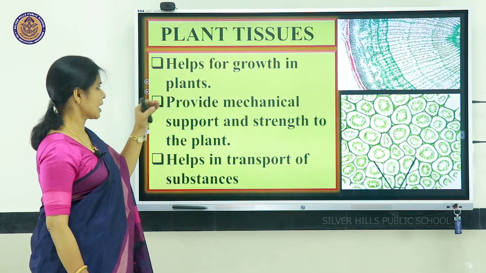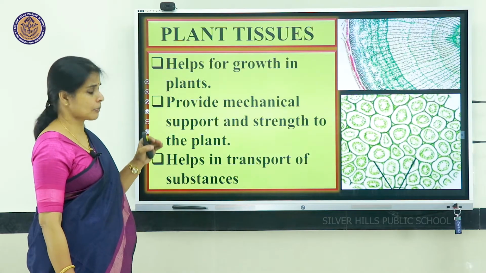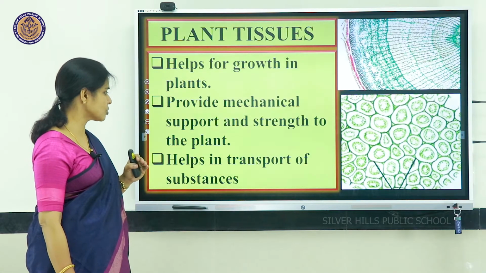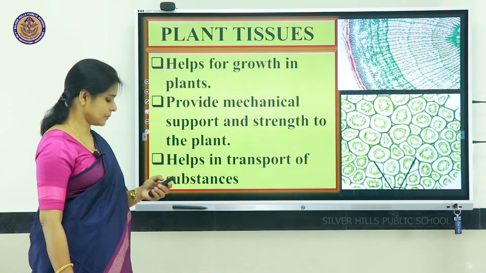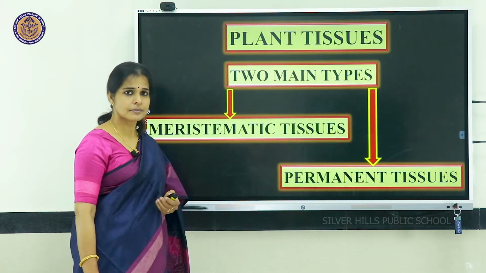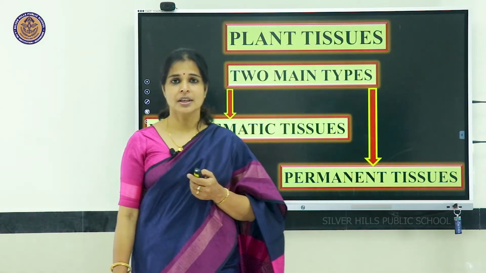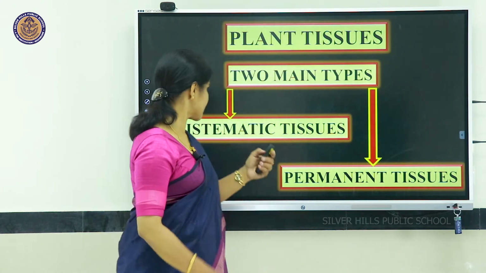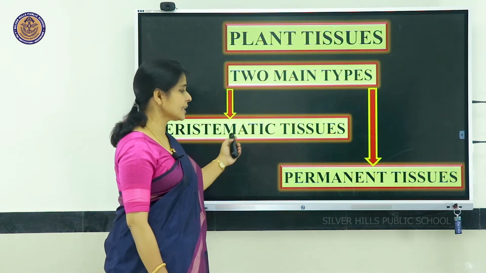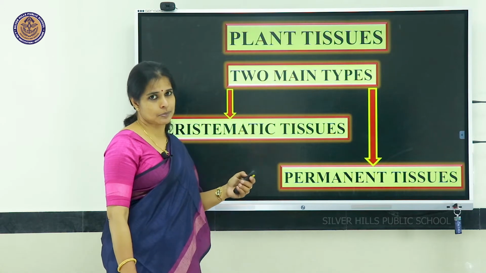Once again, they help for the growth in plants, they provide mechanical support and strength to the plant, they help in transport of substances. Next, plant tissues can also be classified into different types, mainly they are differentiated into two types.